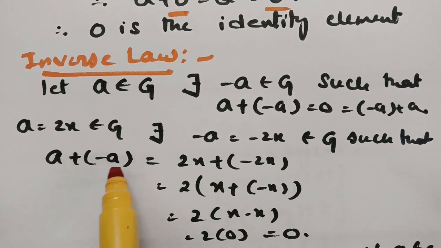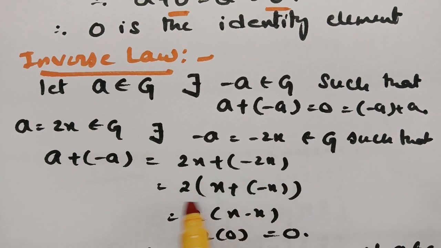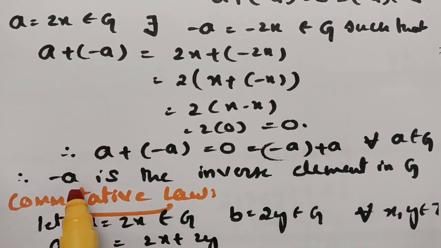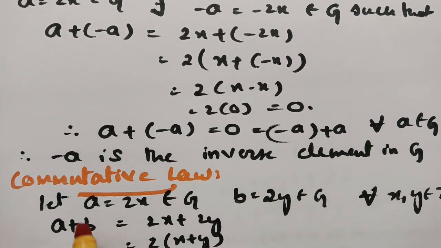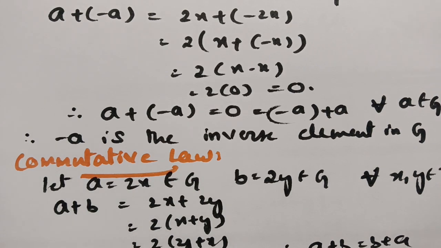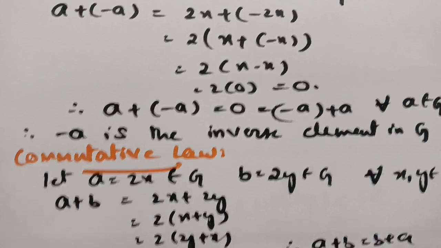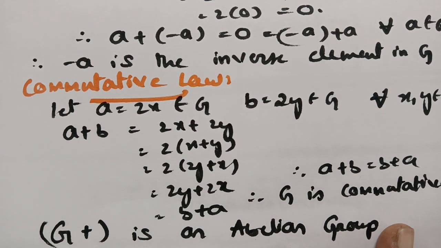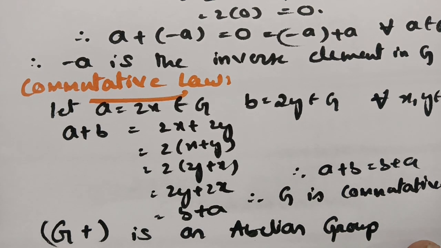A plus or minus A, that is 2x plus minus 2x. If I take 2 common, this is x minus x, which is equal to 0, and therefore minus a is an inverse element. And therefore commutative law: if a is equal to 2x and b is equal to 2y, which belongs to G, I have started from a plus b and I have shown it is b plus a, and therefore G is commutative. After fulfilling all the 5 properties, I say that G with plus, the algebraic structure, is an abelian group.